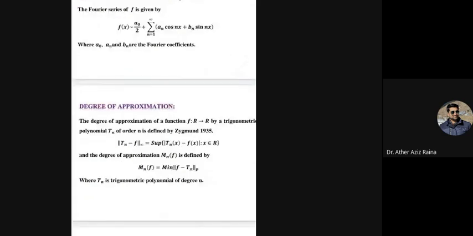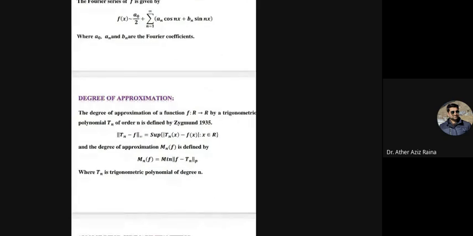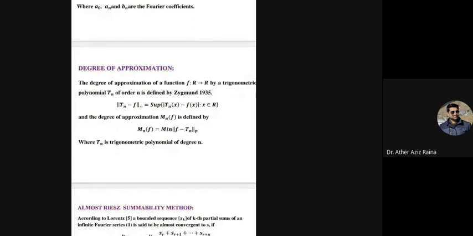Now the second definition, degree of approximation. The degree of approximation of a function f from R to R by a trigonometric polynomial Tn of order n is defined by Zygmund in 1935 by norm Tn minus f norm infinity is equal to supremum of |Tn x minus f of x| such that x belongs to R. And the degree of approximation En f is defined by En f equals minimum of norm of f minus Tn norm p, where Tn is a trigonometric polynomial of degree n.